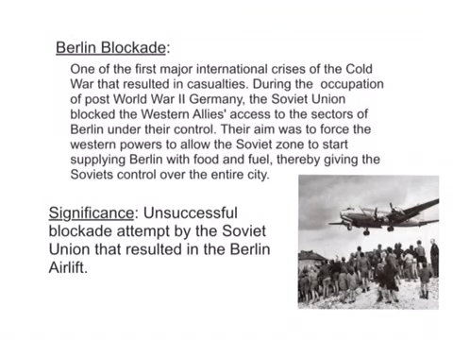Our last important event for this unit is the Berlin Blockade. This was one of the first major international crises of the Cold War that resulted in casualties. During the occupation of post-World War II Germany, the Soviet Union blocked the Western Allies' access to the sectors of Berlin under their control. Their aim was to force the Western powers to allow the Soviet zone to start supplying Berlin with food and fuel, thereby giving the Soviets control over the entire city.